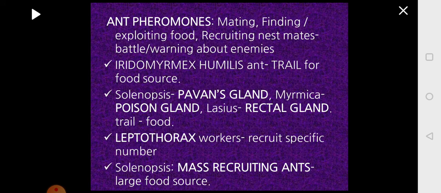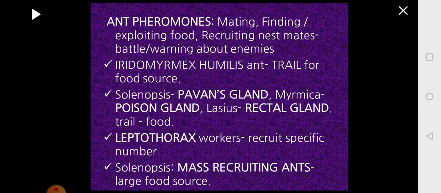If you look at ants, all of you must have seen how very well organized an ant colony is. If you look at the movement of the ants, they follow a path on which they are moving to and fro in search of food. All this will happen because of the release of pheromones.